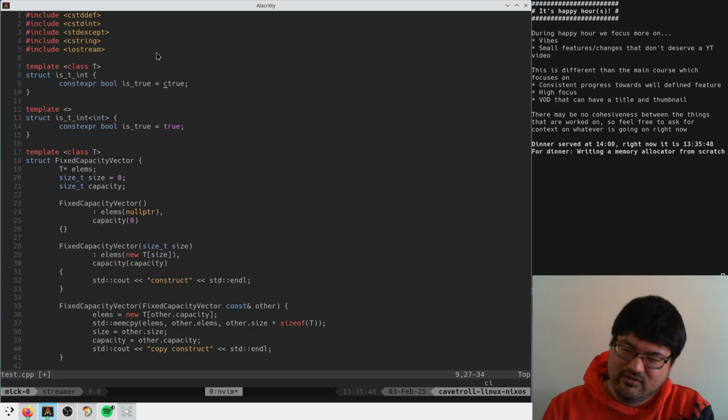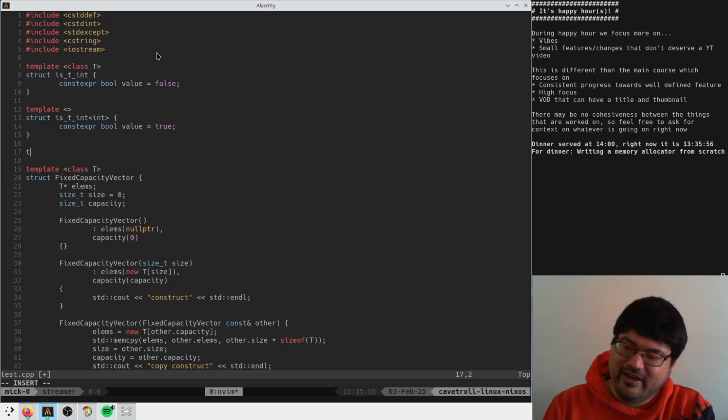So then you write false. Maybe you write value here, which is the typical thing. Yeah, it's something like this, and there's some way to do is_T_int_v. I don't remember how to do this.